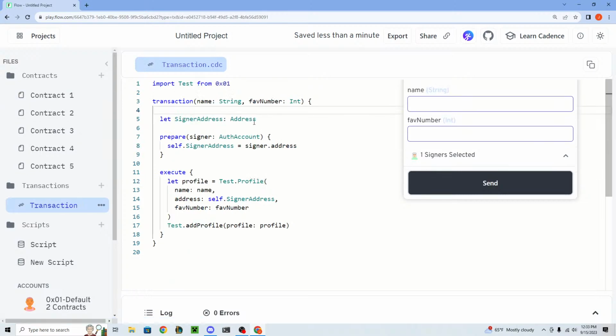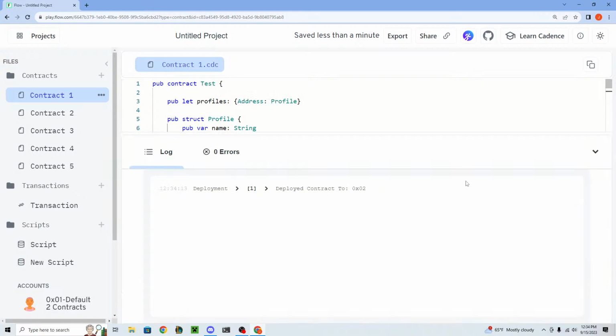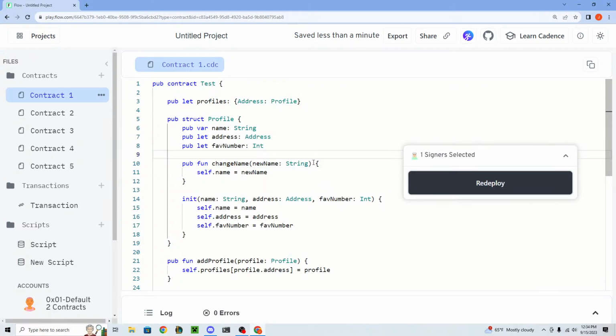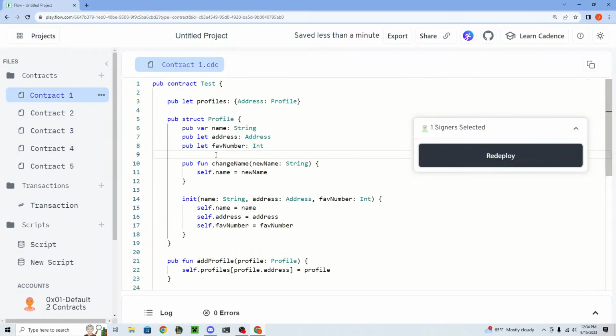So let's say inside of this transaction, you can add functions to structs. If we redeploy this, what you can do is inside your transaction. Well, actually, you know what we'll first need to do? We should first find a way, and this is the next topic, to get references to certain things, right? Like, how do you get a reference to the profile?